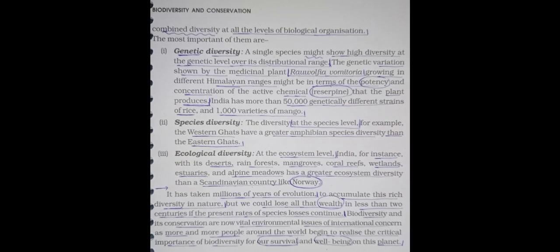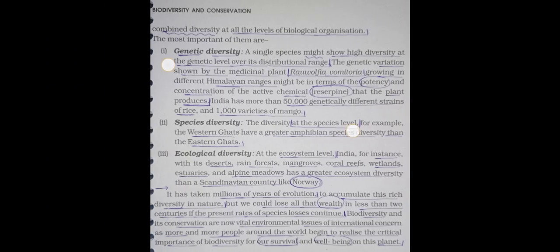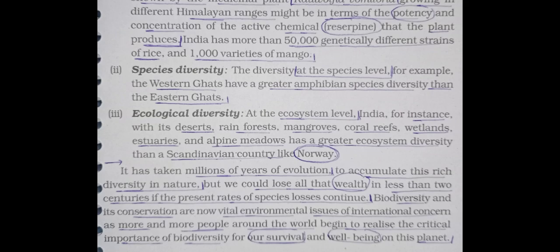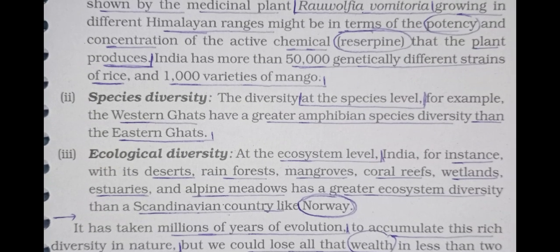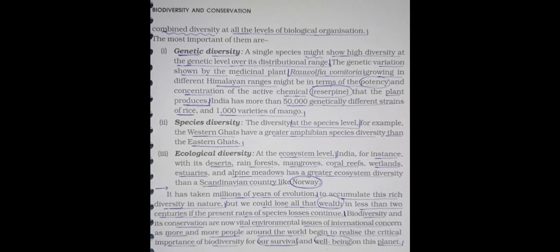So thus the question of biodiversity is completed. In this question you will remember the name of the sociobiologist Edward Wilson, as well as the examples of genetic diversity, species diversity and ecological diversity. The word 2 centuries is also important. In the last sentence, the words survival and well-being are important, and the scientific name of Sarpagandha is also important. So thus this 3-mark question on biodiversity is completed here. Thank you very much.